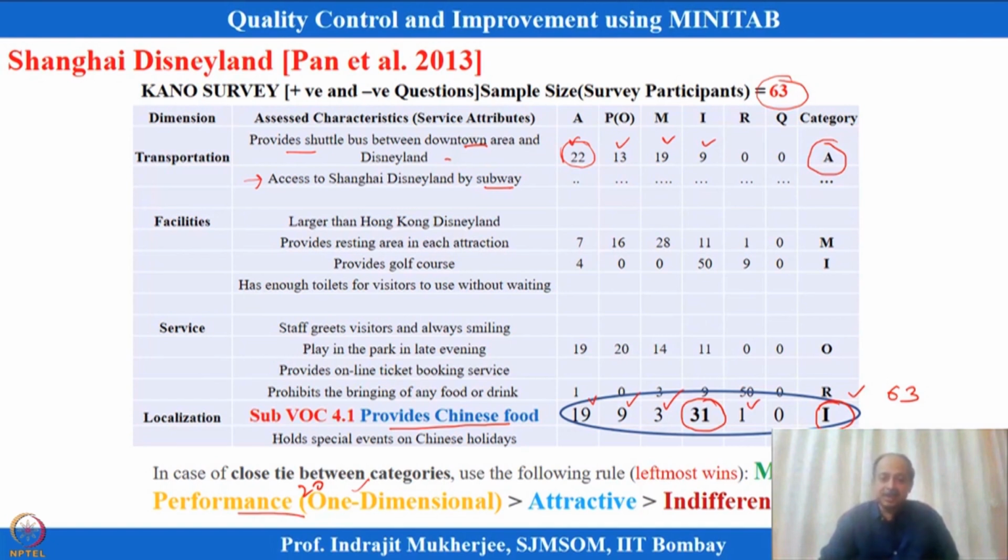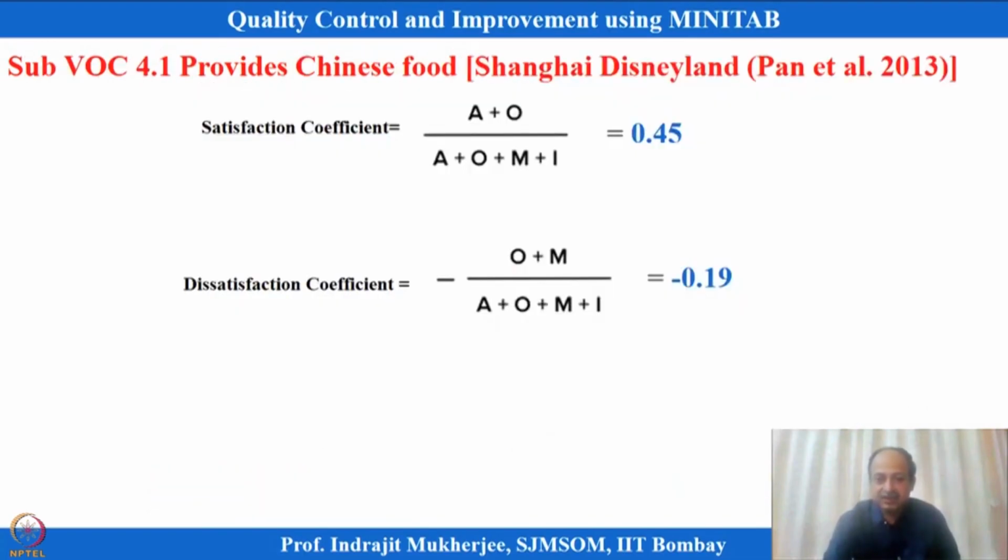So functional questions and dysfunctional questions, positive questions or negative questions in the sample survey will provide me enough information, and using Kano tables, I can figure out in which category it falls, whether it is a positive category or a negative category. Whenever I have done this, then we can also calculate a satisfaction coefficient and a dissatisfaction coefficient.